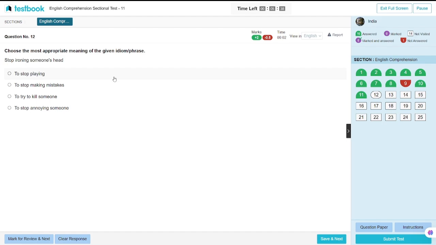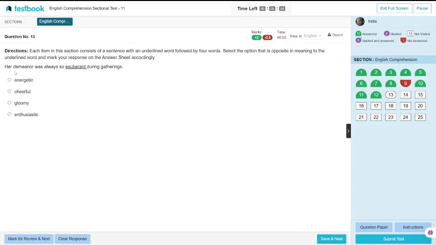Stop eyeing someone's head. किसी के सर को लोहे का नहीं बनाना है ना. Eyeing. To stop flying, to stop making mistakes, to try to kill, to strike anyone. Stop eyeing someone's head. Stop annoying someone. Don't annoy anyone.